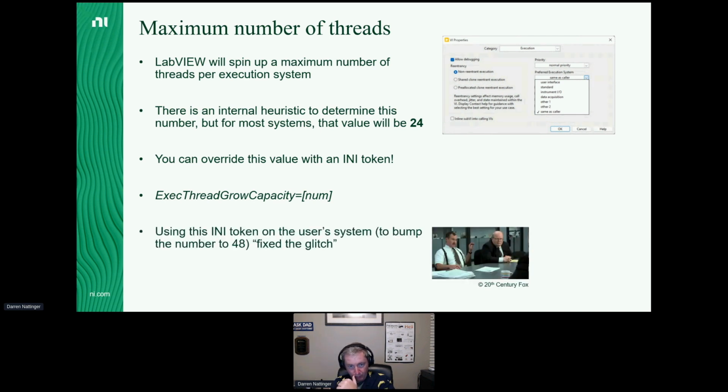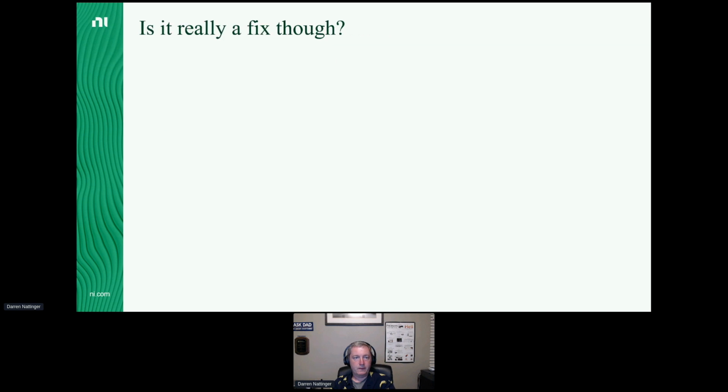On the LabVIEW programmer's system who was having the problem with these DAC actors, when he bumped that number from 24 to 48, which we just kind of arbitrarily decided, let's double it and see what happens, it completely fixed the problem. Everything on his system started running great. No more delays with his actor framework messages. It was just an instant fix.